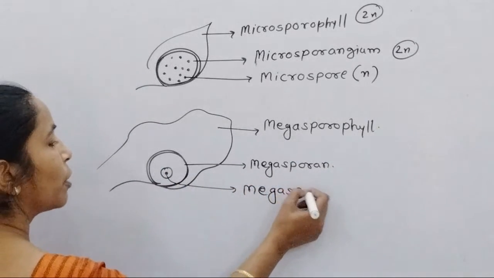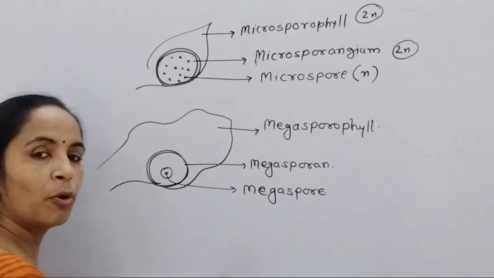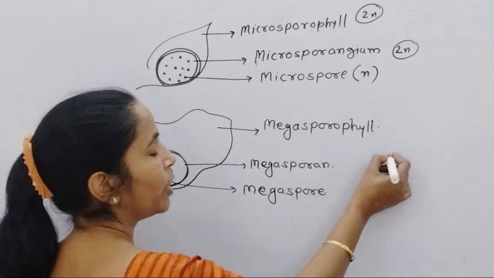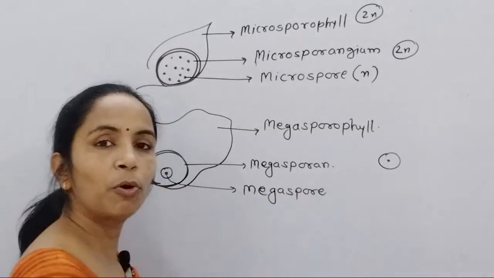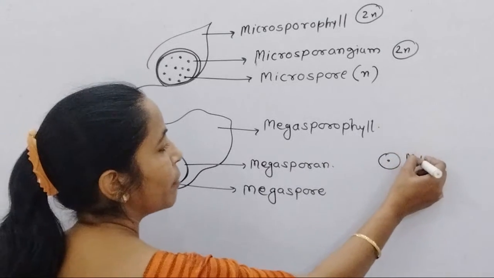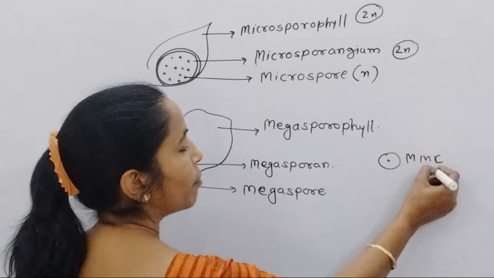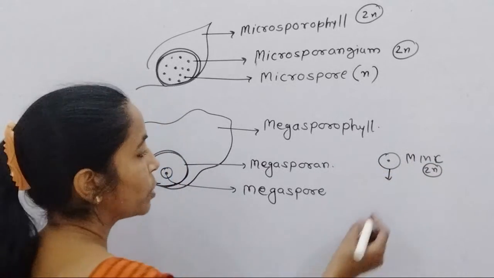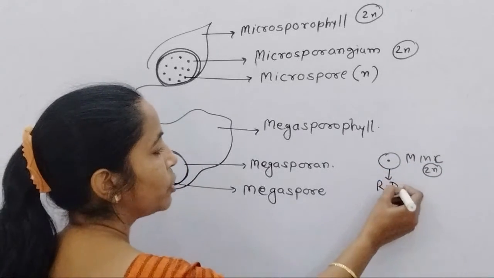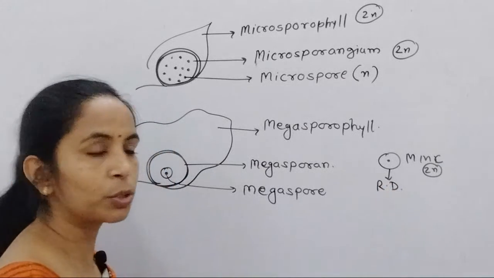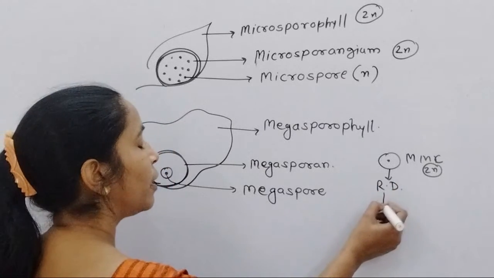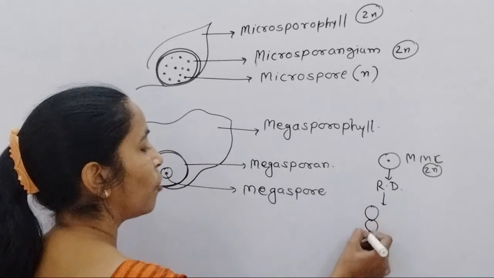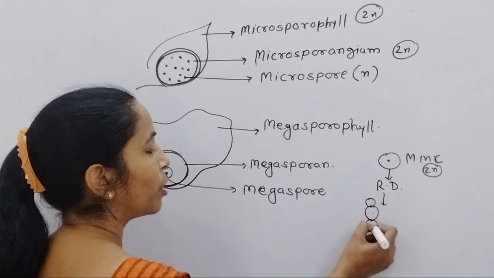Here also remember that initially the megaspore mother cell is there inside the megasporangium. This megaspore mother cell is a diploid cell and it enters meiosis, or reduction division, that is meiosis 1 and meiosis 2, leading to the production of a linear megaspore tetrad.